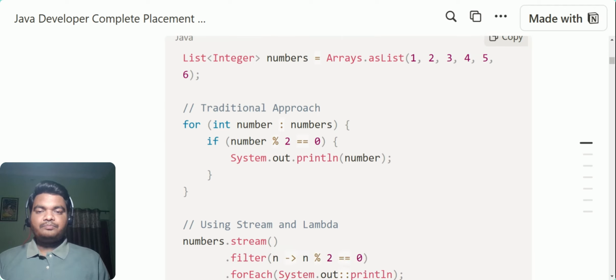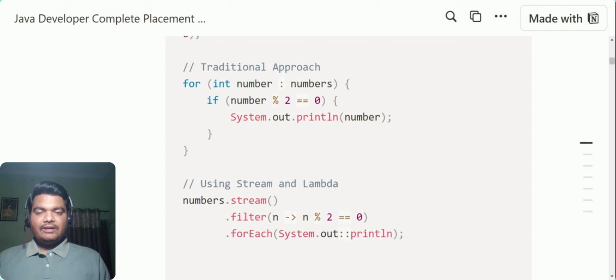Let's suppose we have the list here, right? Now, in the traditional approach, how will you print the elements? Here we are trying to find if a number is divisible by 2 or not, right? If it is divisible by 2, then only we are printing it. So we are writing this for loop, then an if condition, and then we get the result.